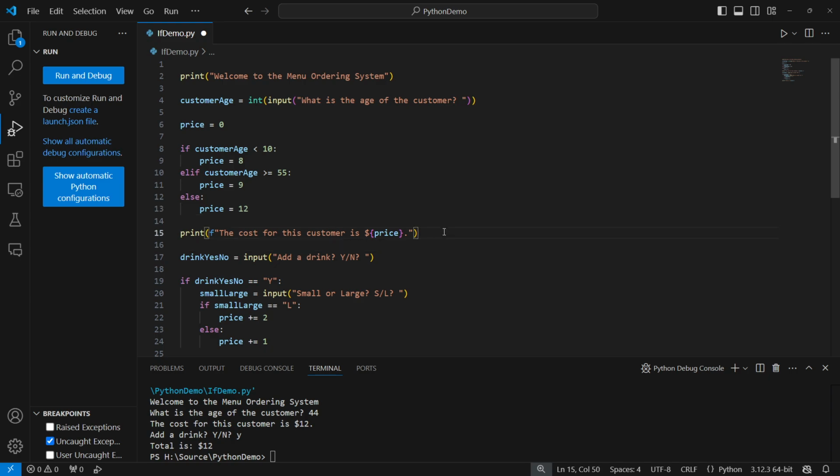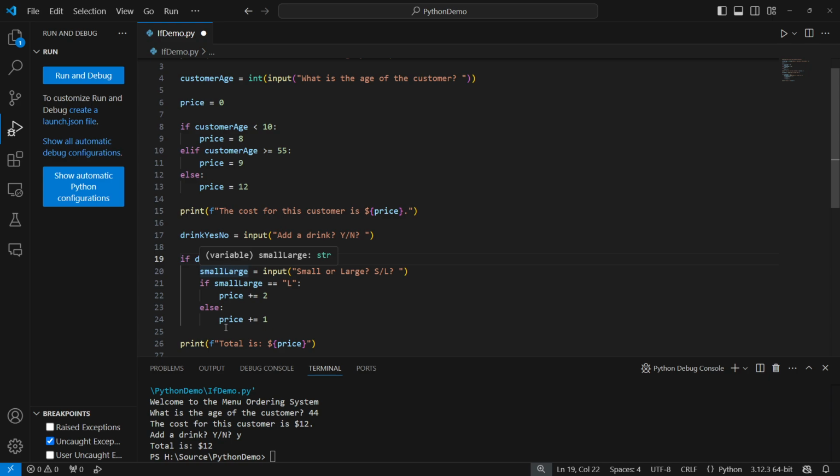We'll then display the current price, so that way we know we've entered things in correctly. Then we're going to prompt the user, do you want a drink? Yes or no. We will deal with input validation later. For the moment, we are going to continue with our expectation, our highly dangerous expectation, that the user will give us the correct input.